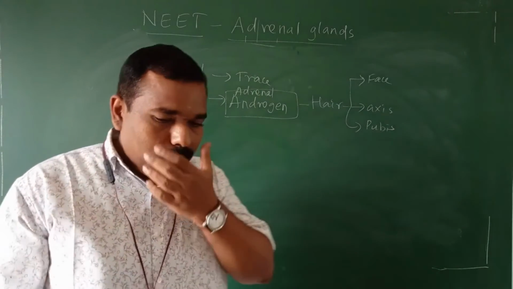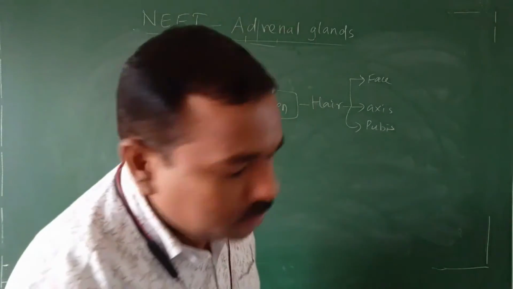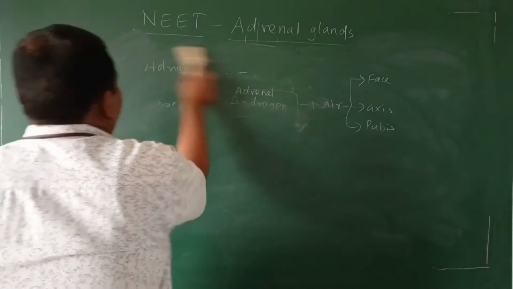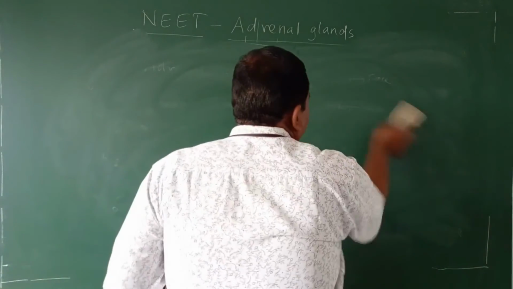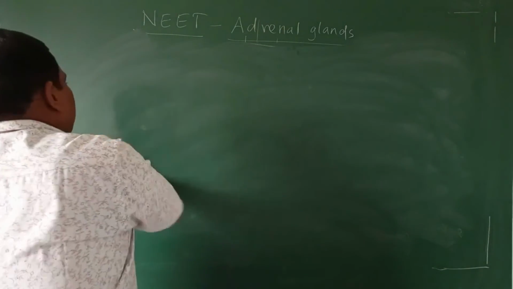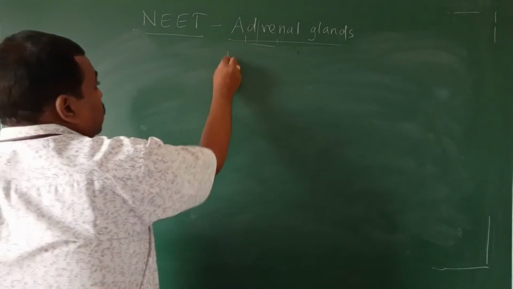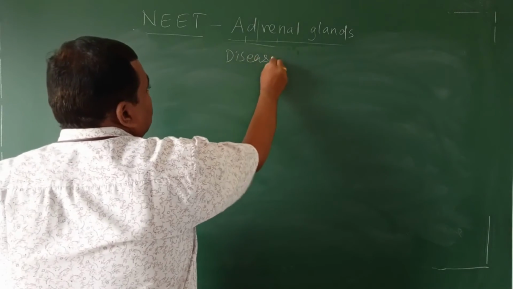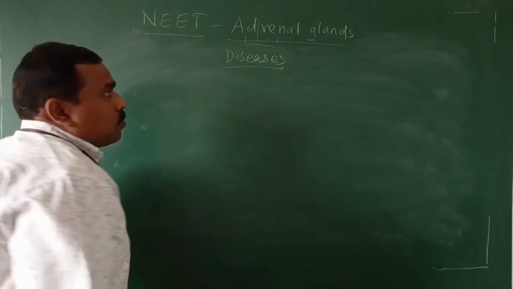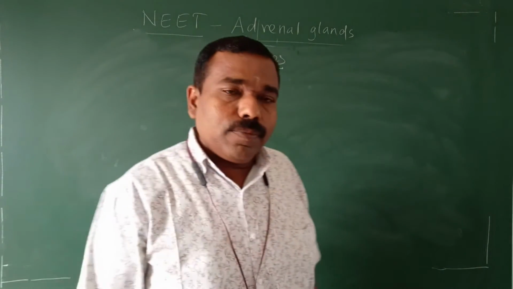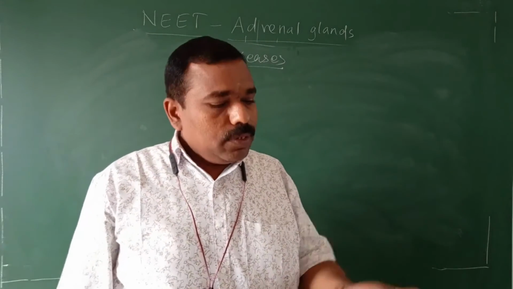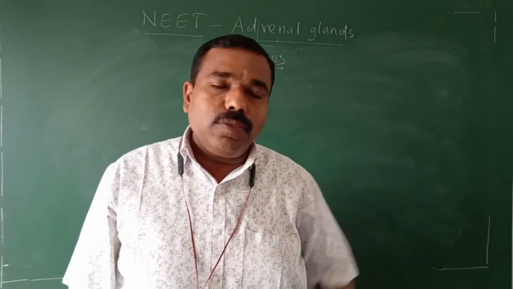Now come to the end of the section, the much more important part of the gland: the disease part. If a hormone is secreted more, some disease will come.